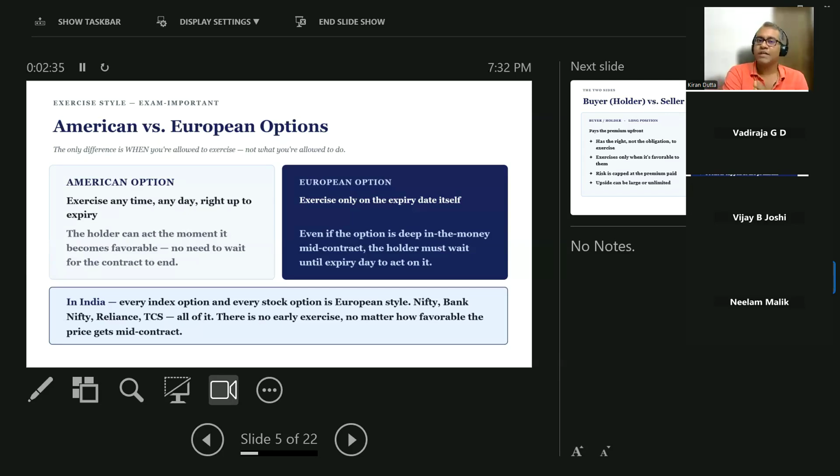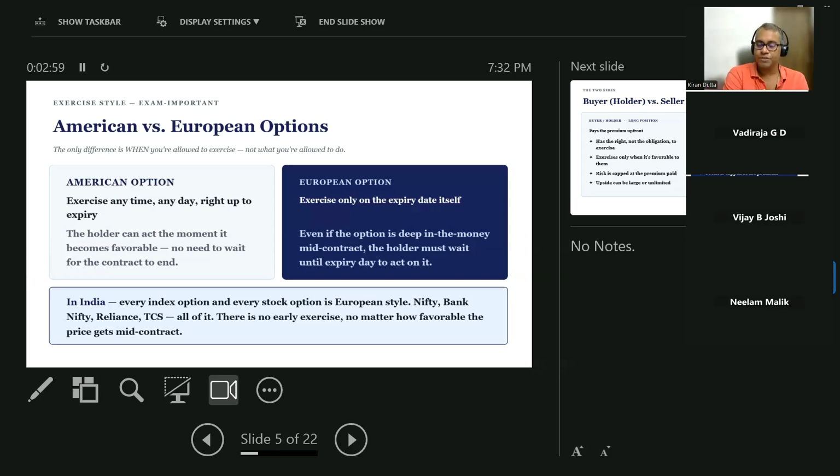What is the expiry day for India? In the case of the indices we have discussed, for NSE it is Tuesday, for BSE it is Thursday. The options get expired. The value becomes zero. Either you execute it or don't execute it. That option is available only on Tuesday and Thursday, which is on the expiry days itself. That is called a European option.